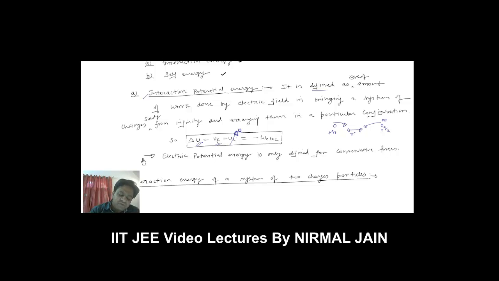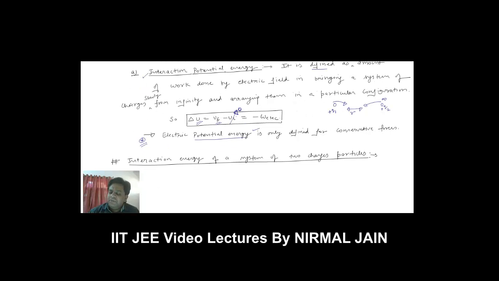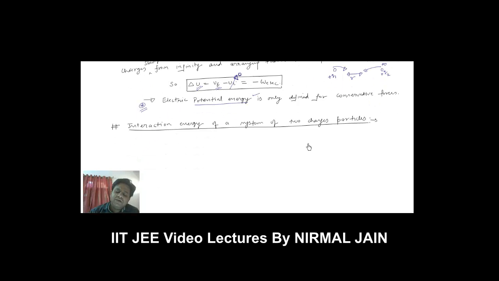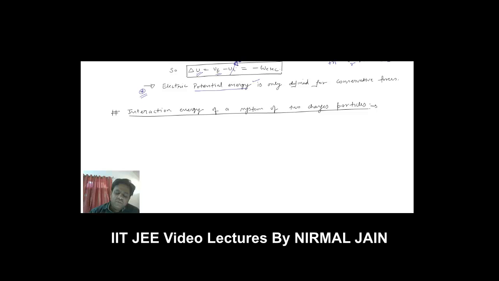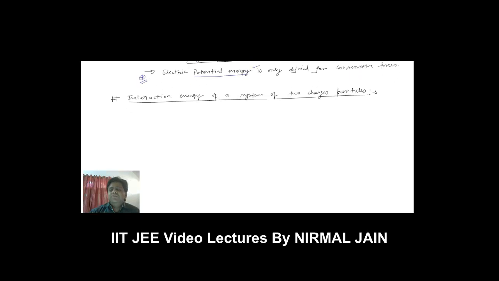We must remember, we must know that potential energy is only defined for conservative forces, be it electrostatic potential energy, or elastic potential energy, or gravitational potential energy, whatever it is. In this section we will be dealing with interaction energy of a system of two charged particles, right?